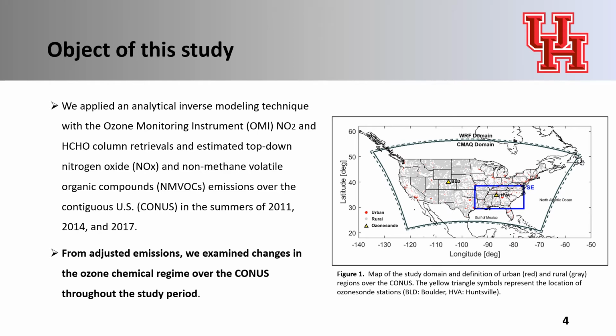To resolve these issues, we applied an analytical inverse modeling technique with the OMI NO2 and formaldehyde column retrievals to estimate top-down NOx and VOC emissions over the columns in the summers of 2011, 2014, and 2017, with proper consideration of background sources to the upper troposphere. From adjusted emission, we examined changes in the ozone chemical regime over the columns throughout the study period.